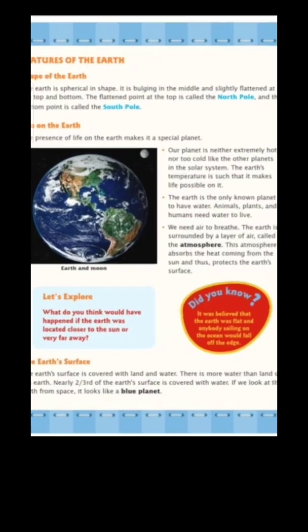So here we can see that a huge amount of water is available on our planet, but it is not that we are able to consume every type of water. Fresh or drinkable water is very little, but still 2/3 part of the earth is covered with water. हमारे बड़े बड़े ओशियंस, जो बड़ी बड़ी सीज हैं, उनसे ही भरा हुआ है वो 2/3 part. Okay, so that is why our planet is also known as the blue planet. Our planet is also considered to be the blue planet.